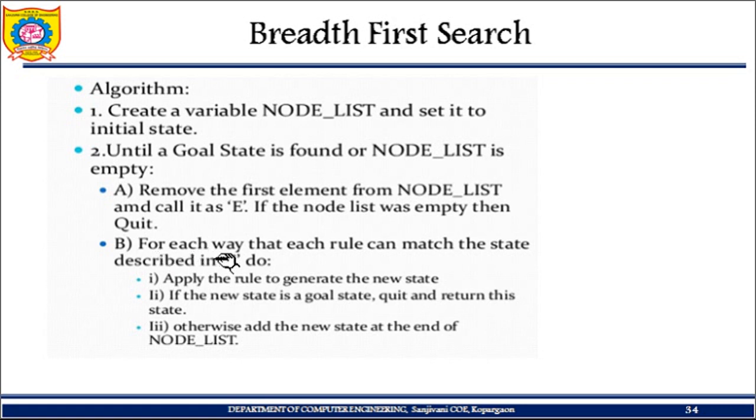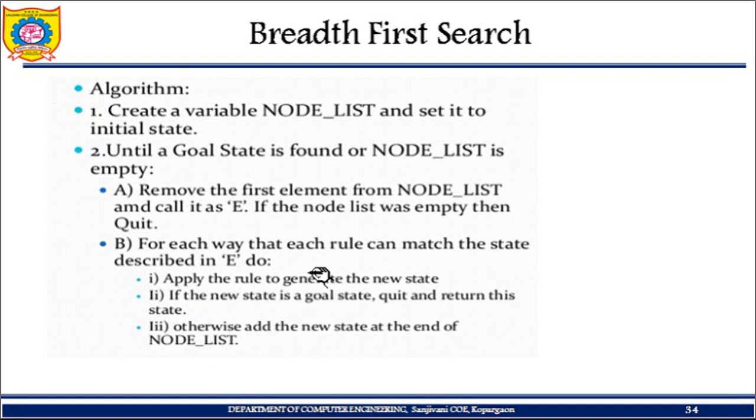For each way that each rule can match the state described in E, what I have to do is apply the rule to generate a new state. Apply the rule, whatever gets matched with it. If the new state is equal to the goal state, again I can quit. Otherwise, add that new state at the end of the node list.